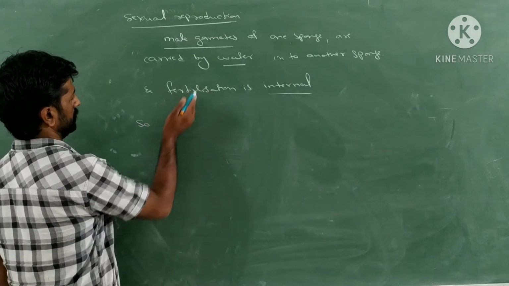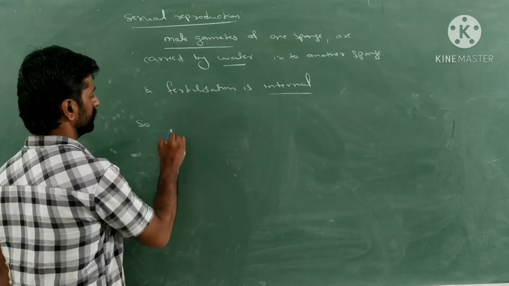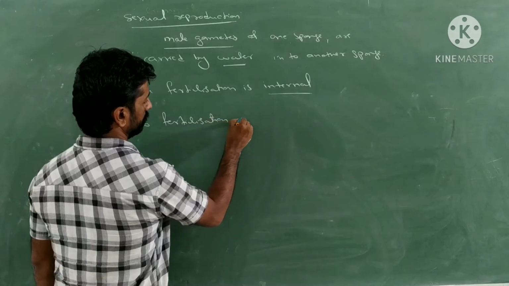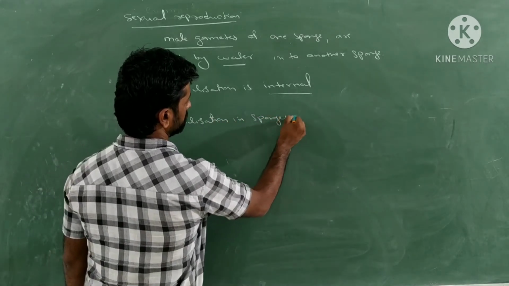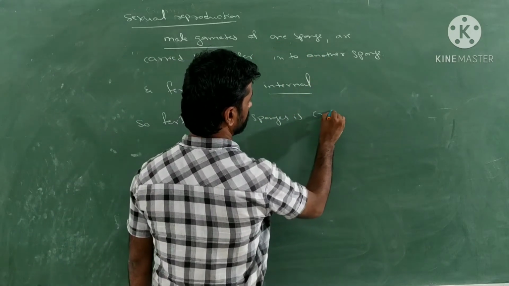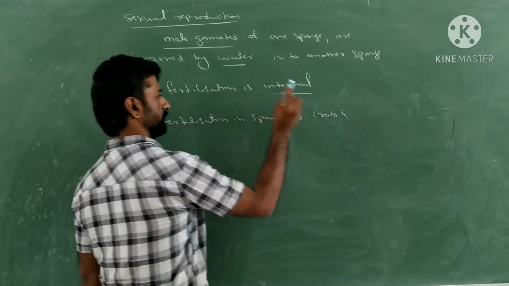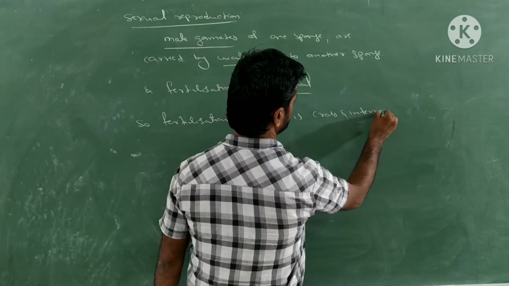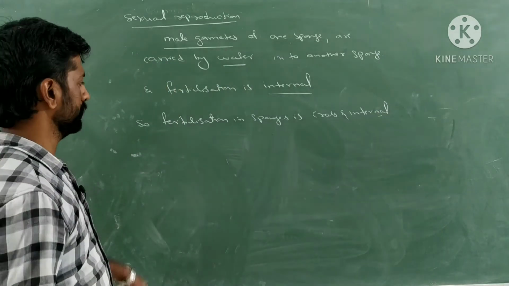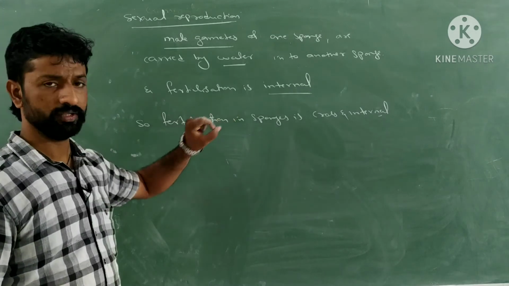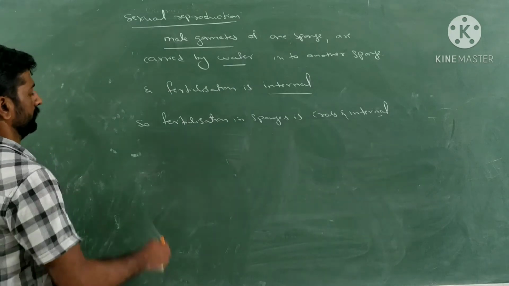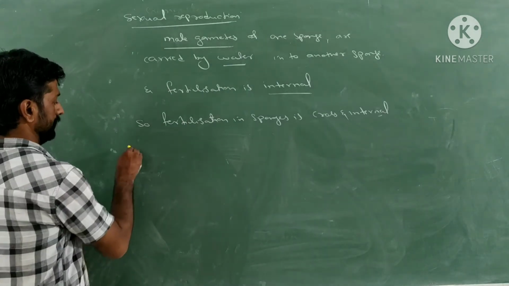So what is the nature of fertilization in case of the sponges? So fertilization in sponges, first, as it takes place between two sponges, it is cross, and as it takes place inside the body, it is internal. So fertilization in the sponges is cross and internal. While writing for the PU examination, if you write this much only for the fertilization, it's enough. Fertilization in sponges is cross and internal.